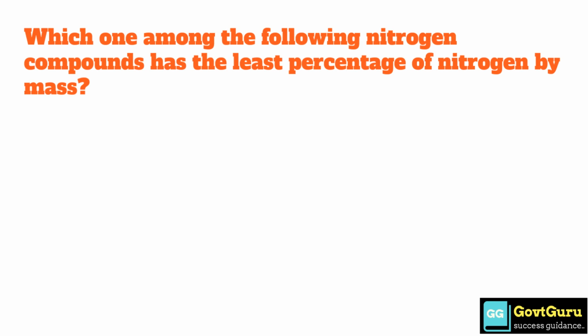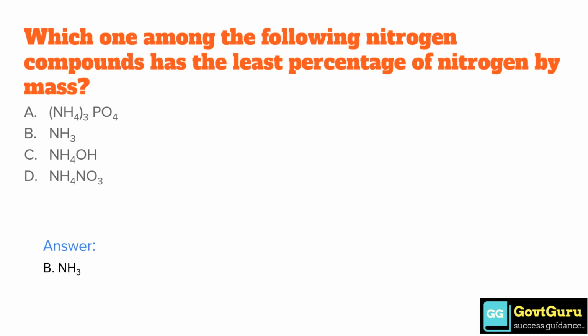Which one among the following nitrogen compounds has the least percentage of nitrogen by mass? Option A, (NH4)3PO4. Option B, NH3. Option C, NH4OH. And option D, NH4NO3. The correct answer is option B, NH3.